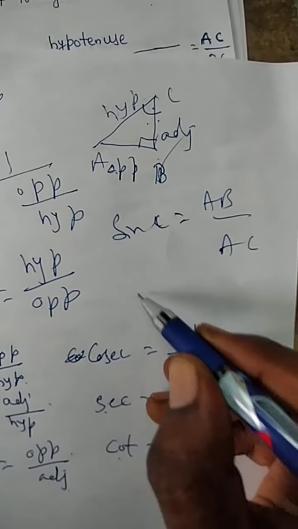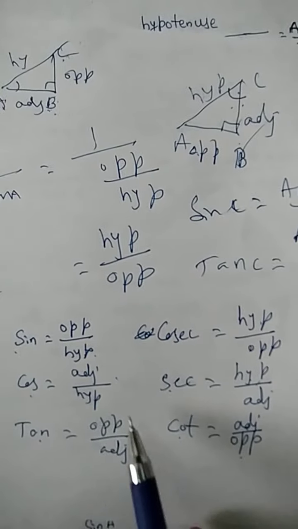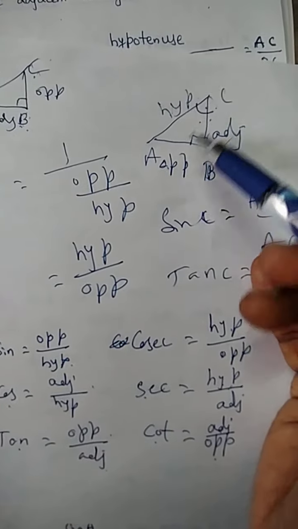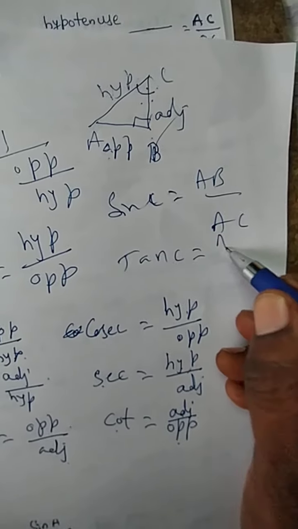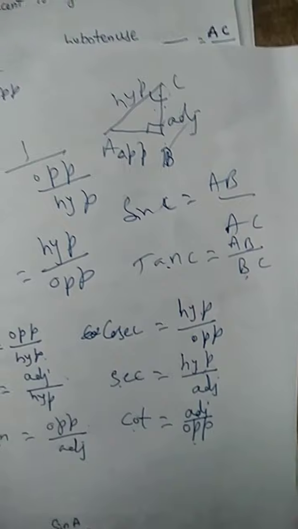If we observe tan C, what is the tan C formula? Opposite by adjacent. What is the opposite here? AB. What is the adjacent here? BC. The answer is AB by BC.